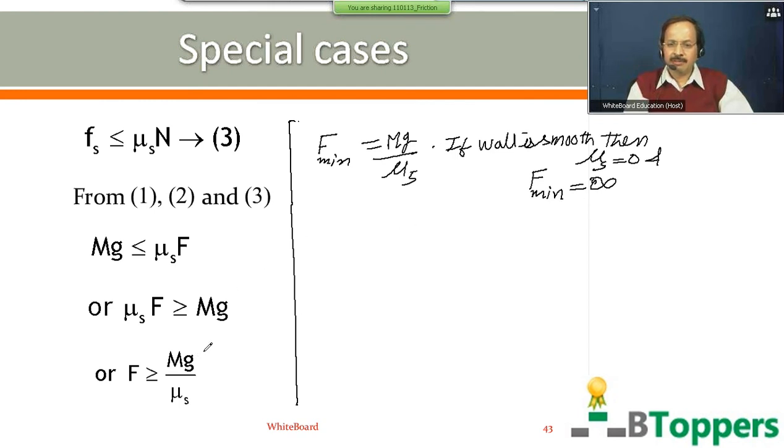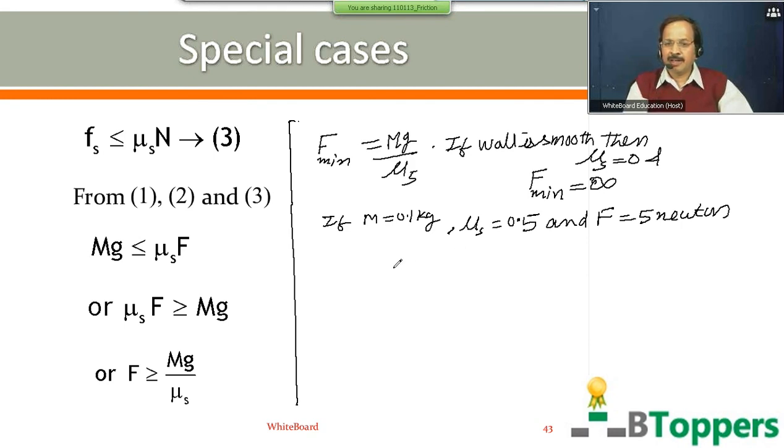One more thing I have to observe is that the block will be at rest even if the horizontal force applied on the block is more than mg by Us. For example, suppose the mass of the block is 0.1 kg and Us is 0.5, and the horizontal force applied on the block is given as 5 Newton. Actually, this example was given in one of the All India entrance examinations in the past. If you are asked what is the magnitude of friction force on the block, you may not mention it as static friction.